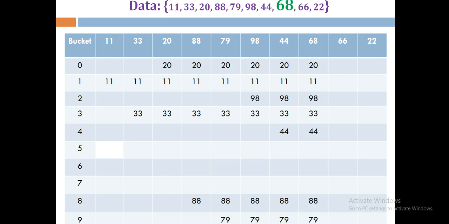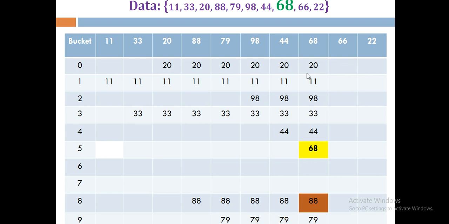Again the 8 position is filled by the number 88. So collision occurs, and we need to handle it without replacement, so we'll check forward to find out the empty space. So 9 is also filled. Again we'll start with the 0. 0 is filled, 1 is also filled, locations 2, 3, 4 all are full. So which is the next empty location? Location number 5. As the collision occurs at the 8th location, we can store our 68 in location number 5, that is nothing but the next available location. So we are not doing any kind of replacement over here.